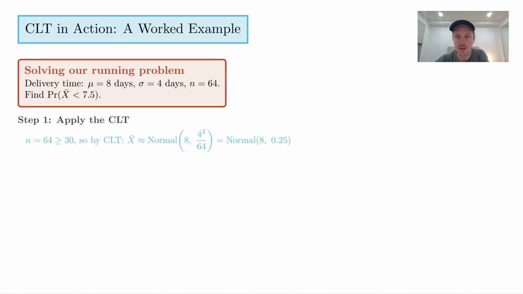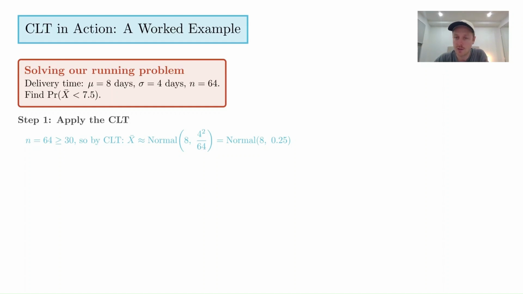We've got a big enough sample, okay? That's the first thing to note. 64 is big enough. It's larger than 30, so that's more than enough to be able to say that we can apply the central limit theorem. And we can say that the distribution of the means of the samples will still have an average of 8, which should make perfect sense, but the variation has been shrunk. It's been made narrower.